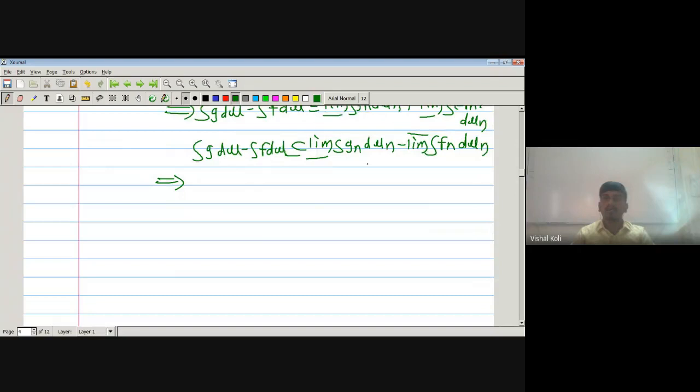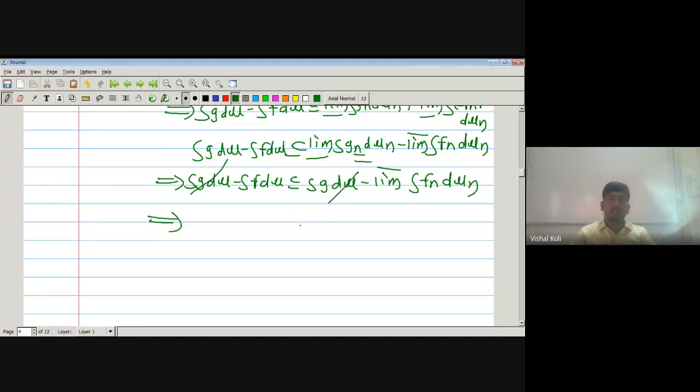As g is integrable, the limit superior is the same as the limit inferior, and g is its limiting value. So integration of g dμ minus integration of f dμ is less than or equal to the limit inferior of integration of g_n dμ, which is integration of g dμ minus limit superior of integration of f_n dμ. The integration of g dμ cancels, leaving minus integration of f dμ less than or equal to minus the limit superior of integration of f_n dμ.